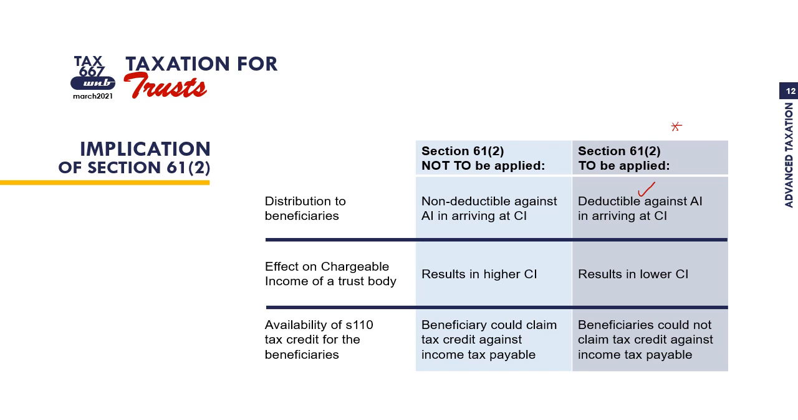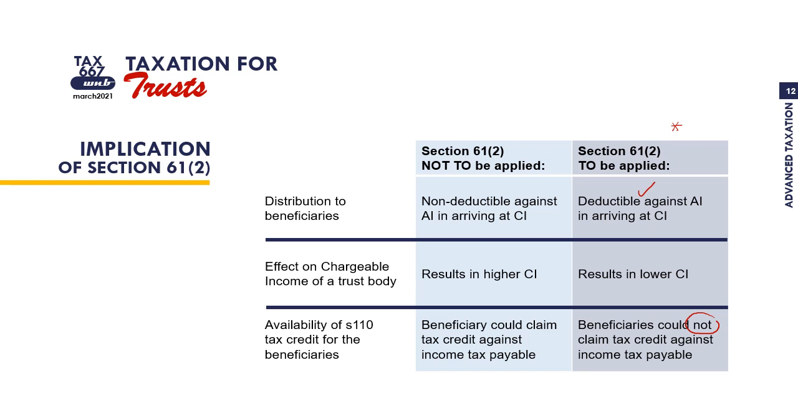So, dia akan lead to the third effect, availability of Section 110 tax credit for the beneficiaries. If Section 61 subsection 2 is applied, kita tolak distribution kepada waris yang menyebabkan lower chargeable income for the trust body. Therefore, beneficiaries could not claim tax credit against income tax payable.